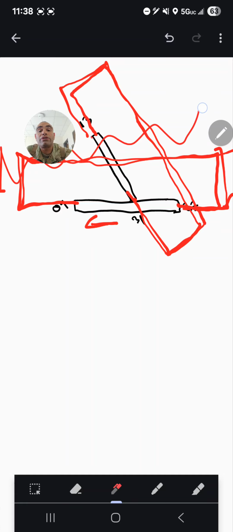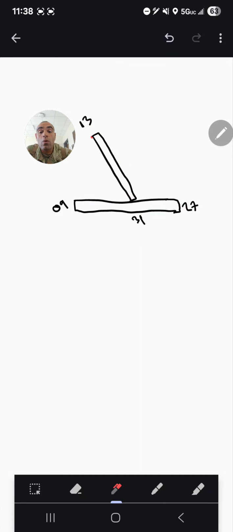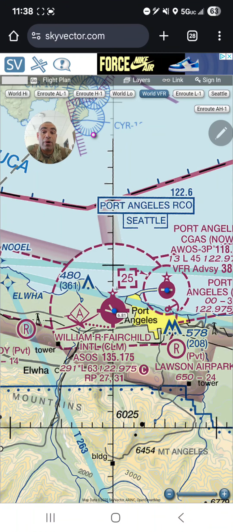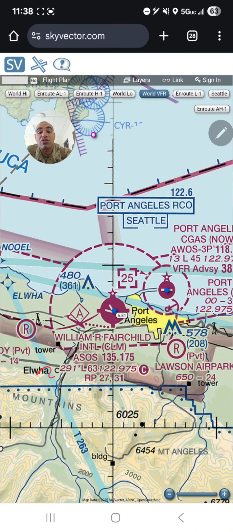You can see the whole traffic stays over here on the north side of the airport. Why is that? There's always a reason for that. In this case, in Port Angeles, because there is terrain on the south side of the airport, we try to keep everybody on this side.